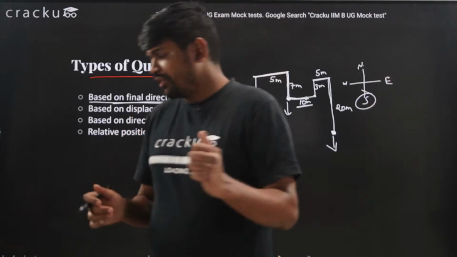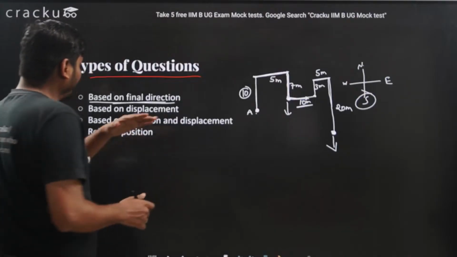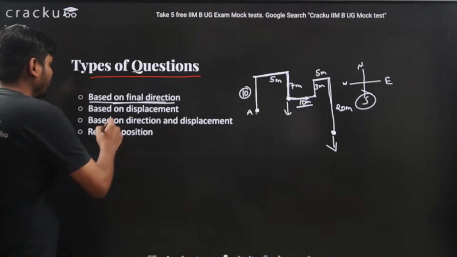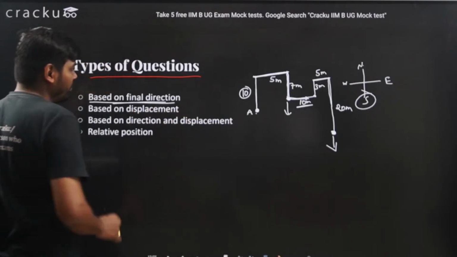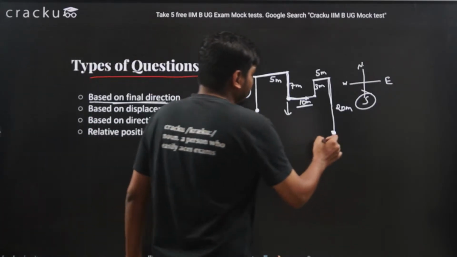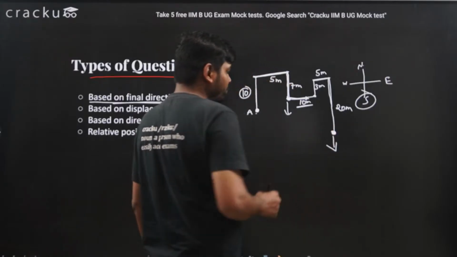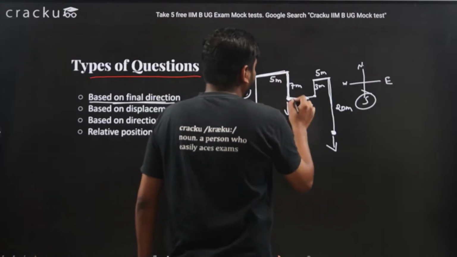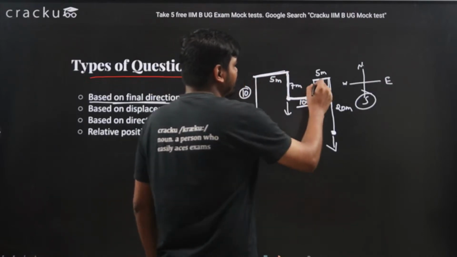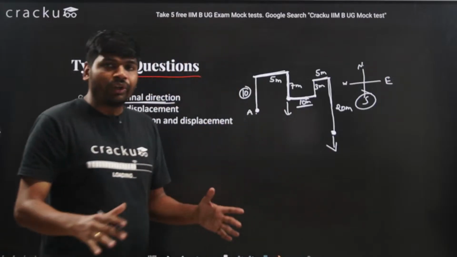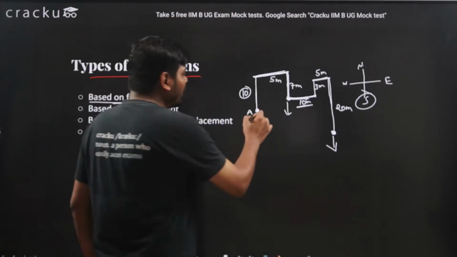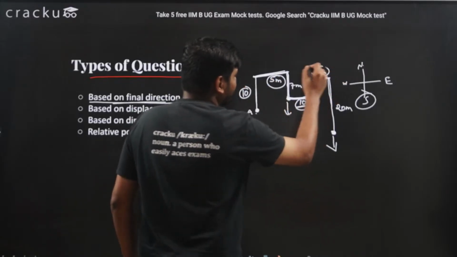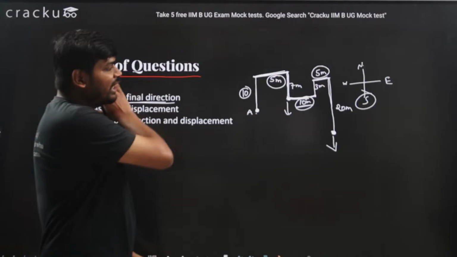So this was about final direction. Now, how do I calculate the final displacement? Based on displacement. Displacement means how far this point is from here. Then you have to apply the mathematics that this distance is 5, this distance is 10, this distance is 5. So in total, I am moving 20 meters, 5, 10 and 5. That is 20 meters in the x direction.